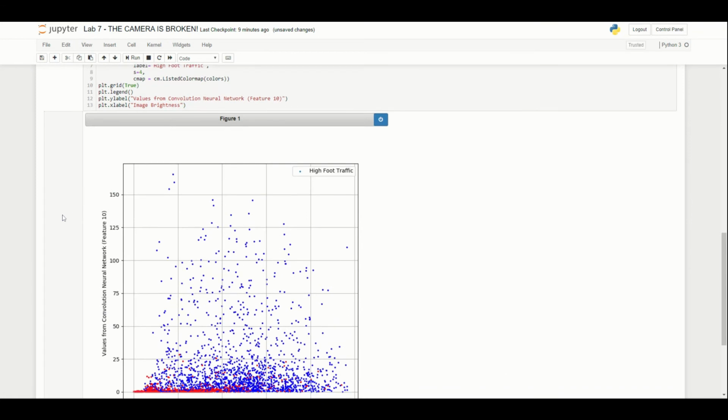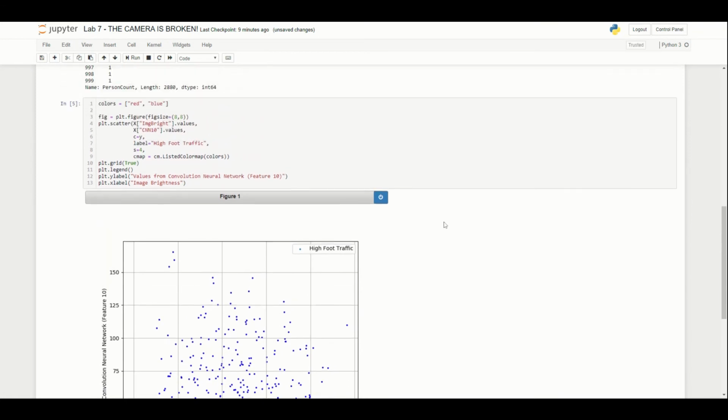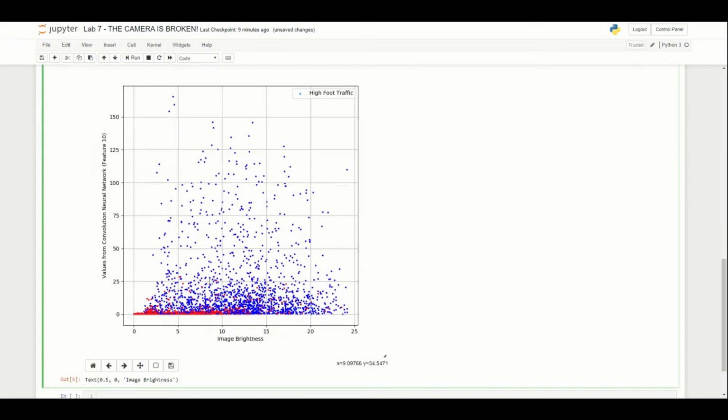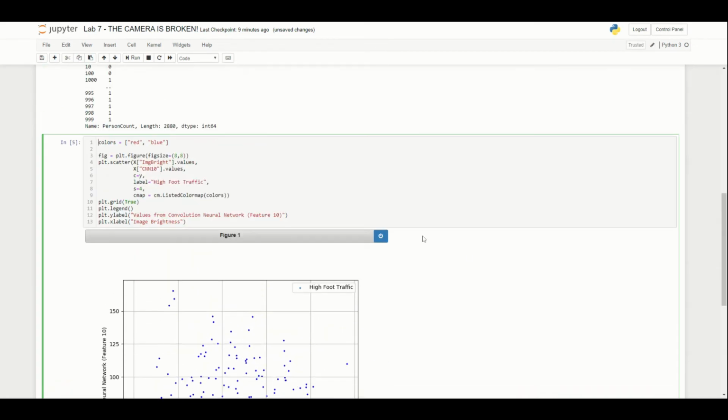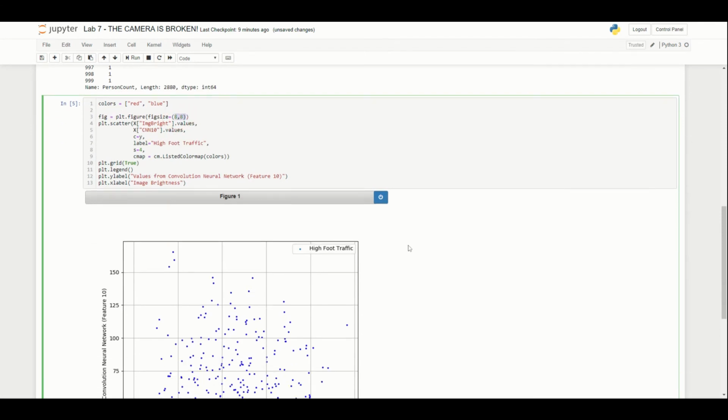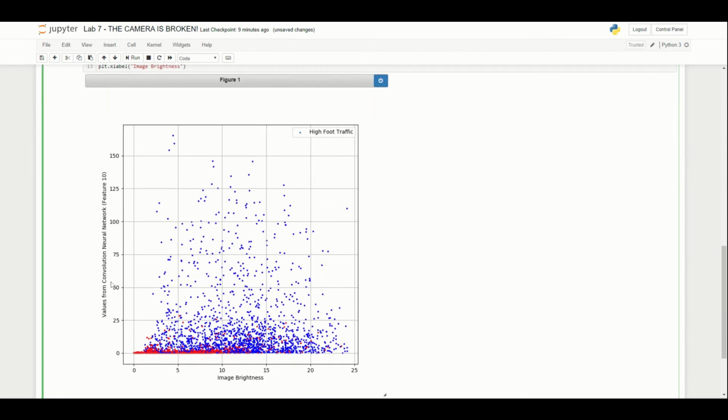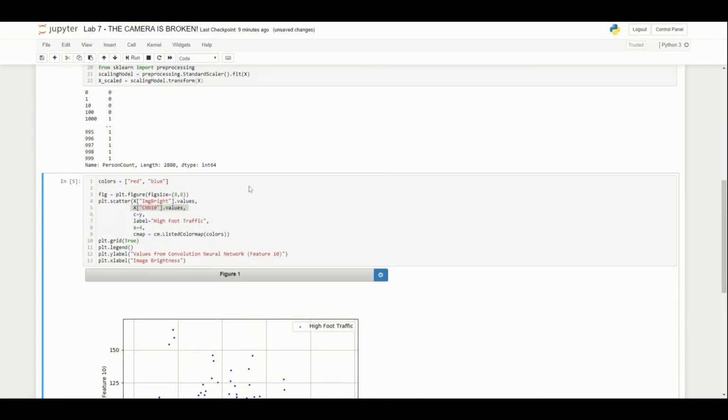Okay, so let's go ahead and run through what this code did. First we have these colors, the blue and red dots for when there were busy times and when there were not busy times. Then we have the figure we're defining. Fig size is how big it will be, so an 8 by 8. plt.scatter: the first thing is what our x-axis will be, in this case image brightness. The second one is our y-axis. So you'll see image brightness on the x-axis, convolutional neural networks on the y-axis.